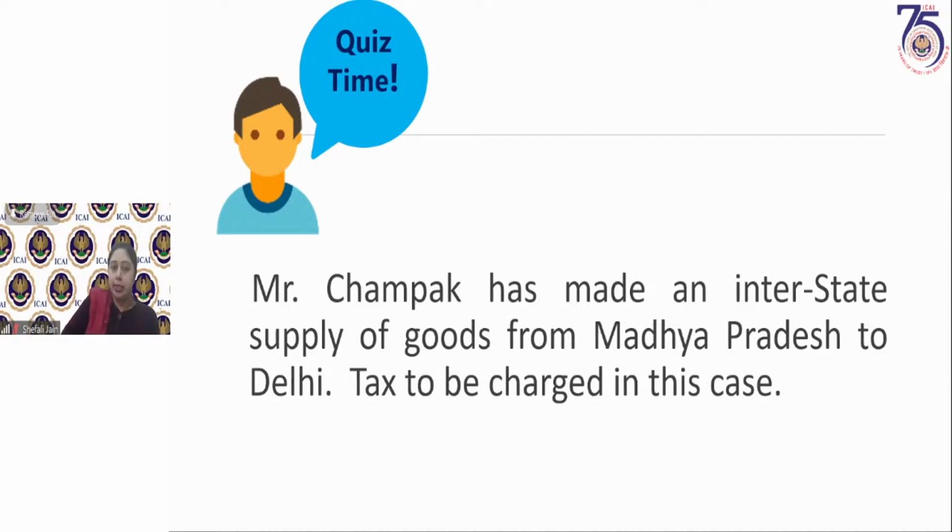When you are making an interstate supply of goods. So, interstate supply: either you make it from one state to another state, or one union territory to another union territory, or one state to another union territory. So there can be two states involved, two union territories, one state and one union territory, or both union territories. And in that case, the tax would be charged as IGST only. No CGST, no SGST will be clubbed with that, only IGST. IGST is a sum of CGST plus SGST only. So all of you who are answering IGST are correct.